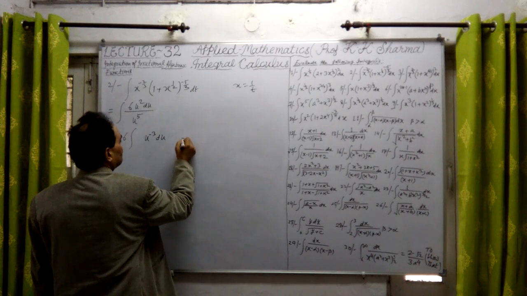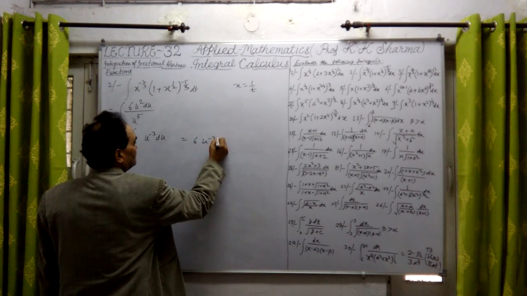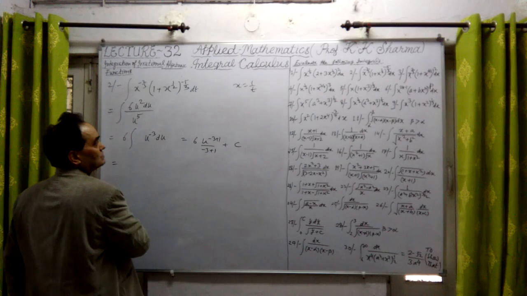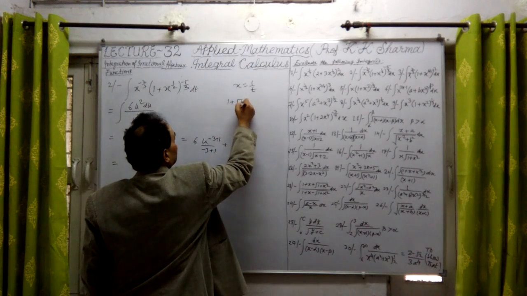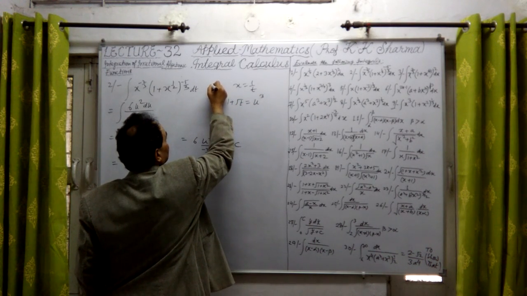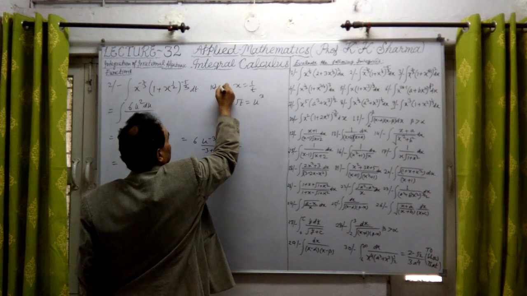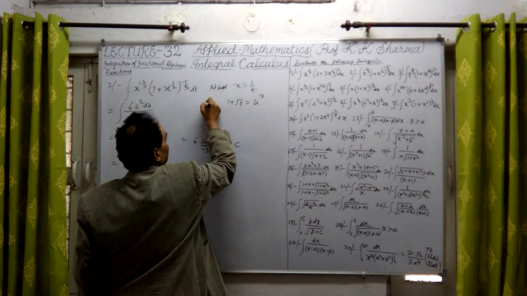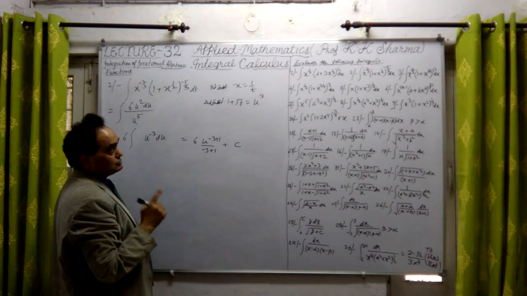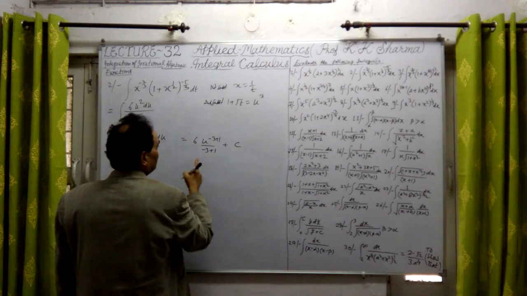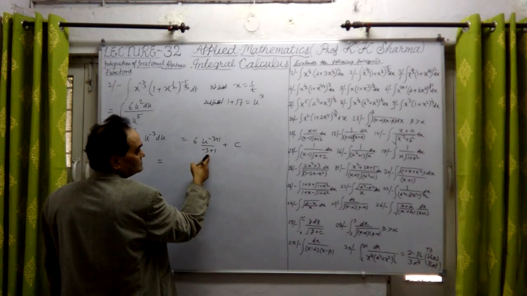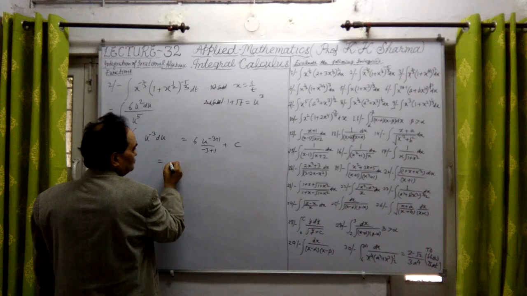Okay, so this will give us 6 u raised to power minus 3 plus 1 upon minus 3 plus 1, plus constant of integration. And 1 plus root t we substituted as u cube. That was the second substitution, and this is the first substitution. Now first we have to convert to whatever u comes out. This is minus 2 in the denominator, 6 upon minus 2, that means minus 3.